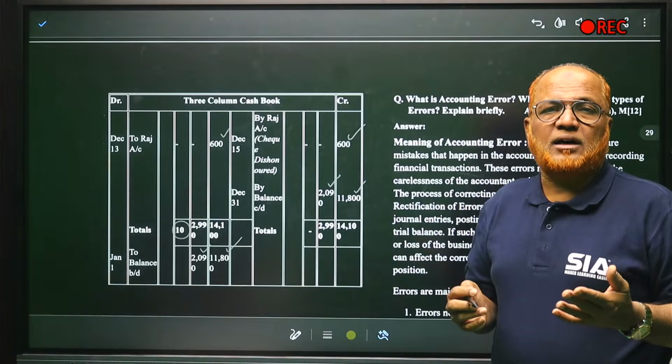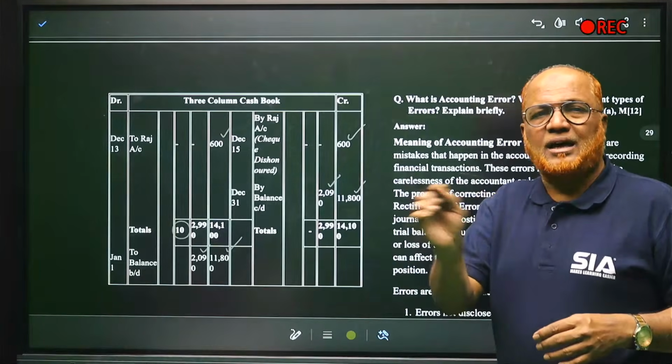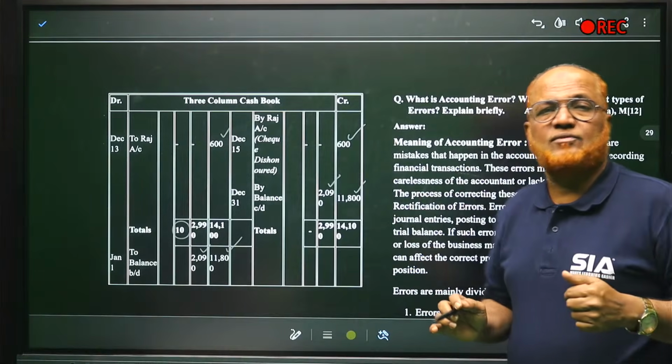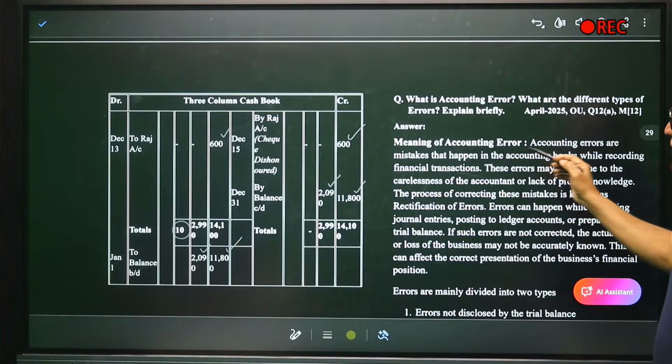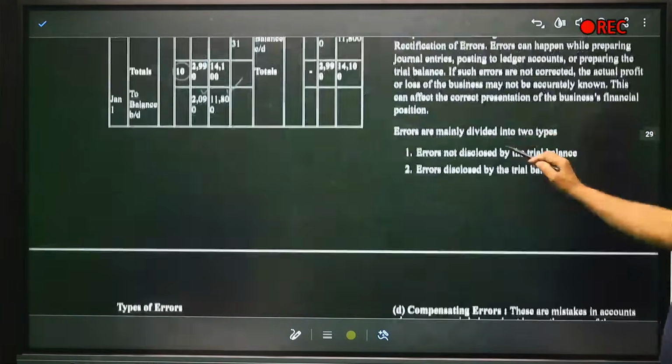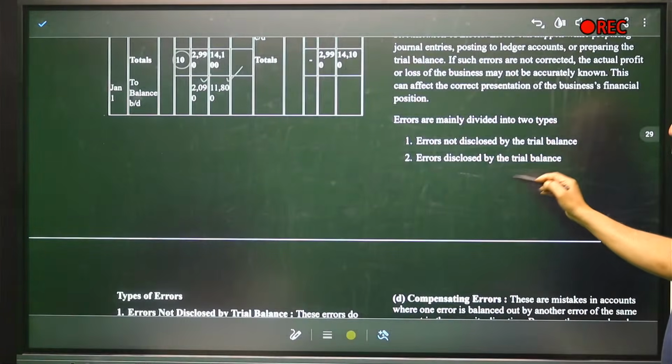How to rectify the error? In ordinary language, we can just erase it, but in accounting, we should not erase. There is a procedure of rectifying or correcting the errors. The meaning of accounting error has been given. Then errors are mainly divided into two types: not disclosed and disclosed.